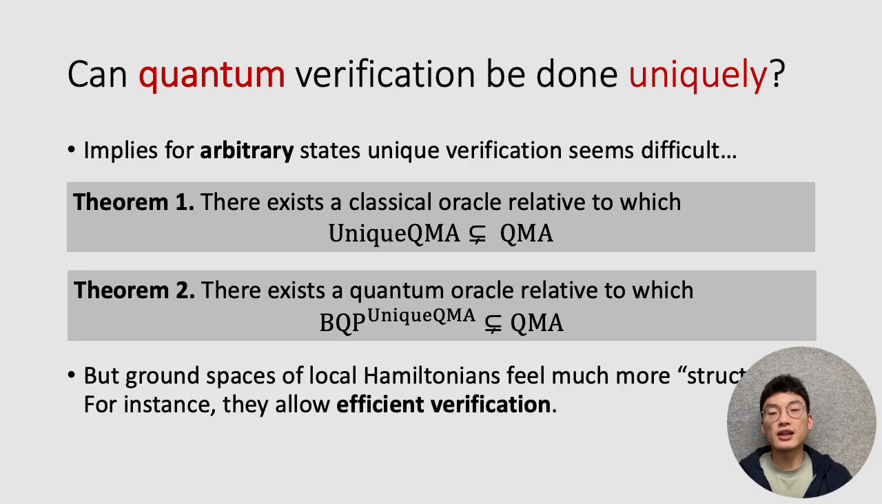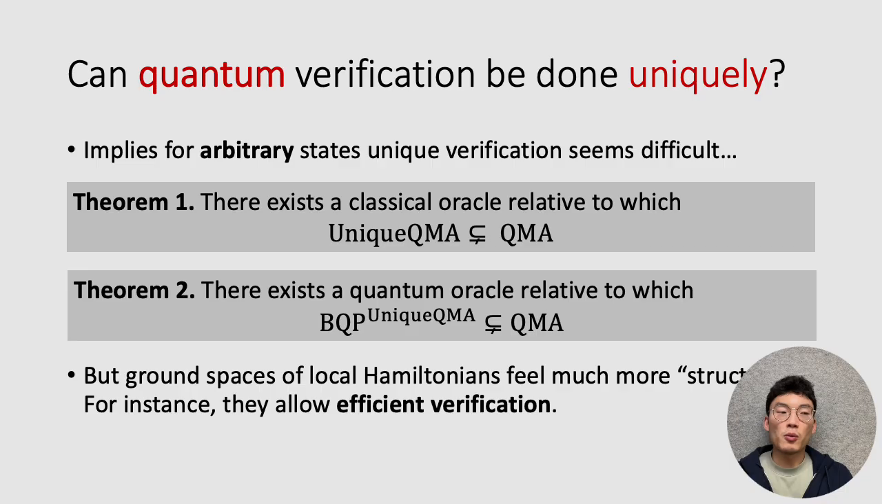Now this is really the flavor of the result that we want to show, because if you recall, for Valiant and Vazirani, they show a randomized reduction between the classical analogs of these two classes. And so our theorem 2 is really ruling out a black box analog to Valiant and Vazirani in the quantum setting.